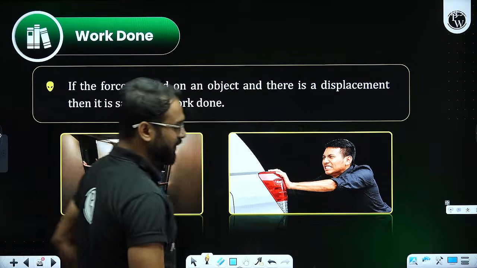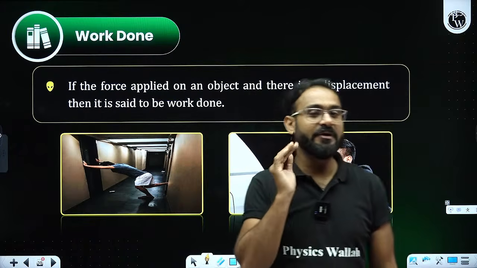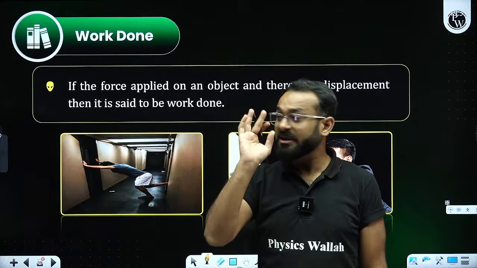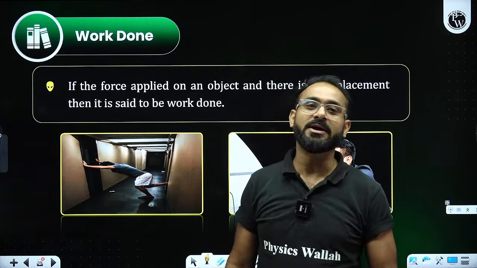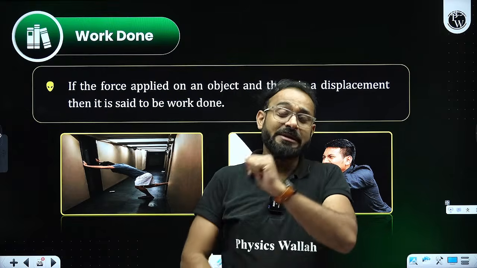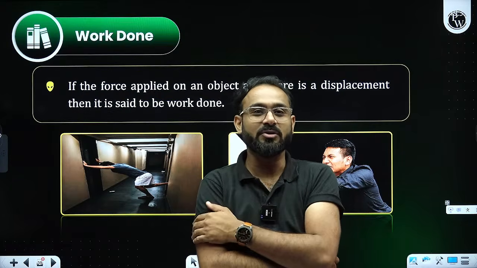Talking about work done: this is the second segment of this chapter, where we will be learning about work, energy and power. So in this, what is work done? Work done is something that you are doing. Sir, but I am sleeping, where is work done? So try to understand the concept.